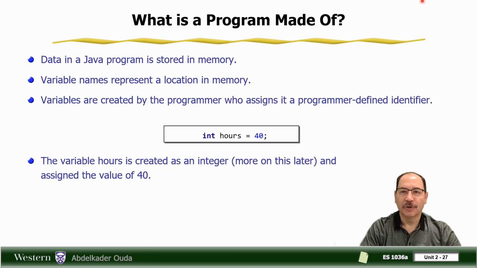Okay, so we need now to talk about variables and how to declare variables in a Java program. Programs work with data. In order for a program to work with a piece of data, this data needs to be stored somewhere in the computer memory. This is why we declare variables. A variable is a name that represents a location in the computer memory. Variables are created by a programmer who assigns them a programmer-defined identifier, or simply a variable name. In this Java statement, the variable hours is created as an integer and assigned the value 40. It can be an integer or any other type. We will talk about this later.